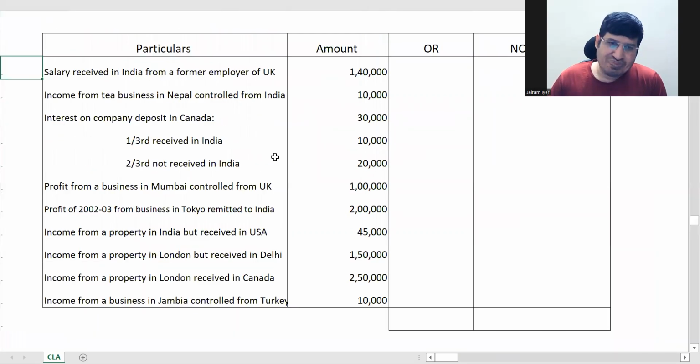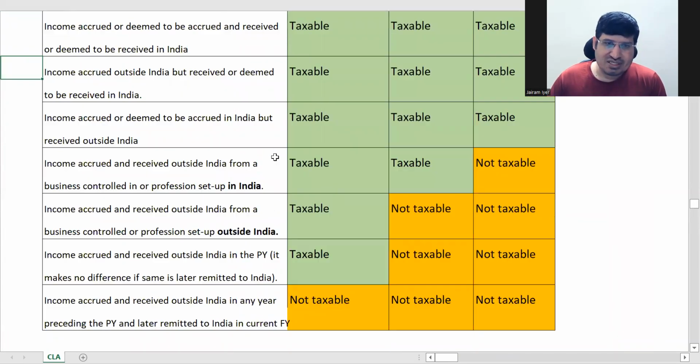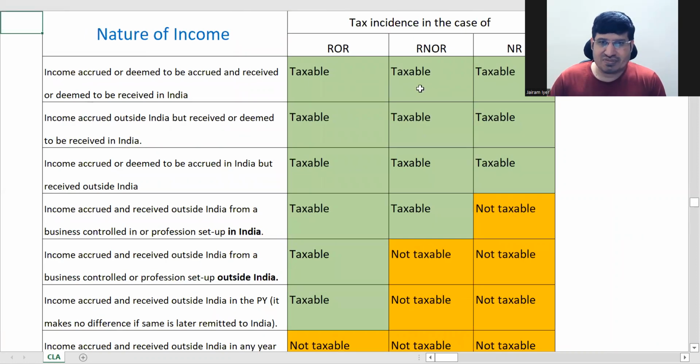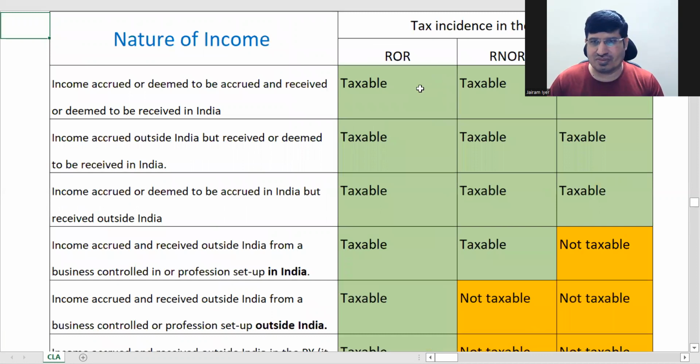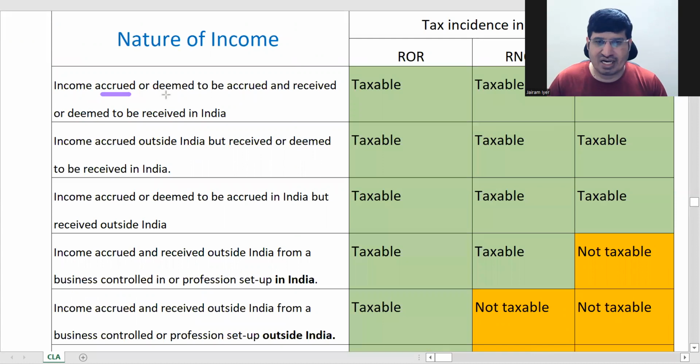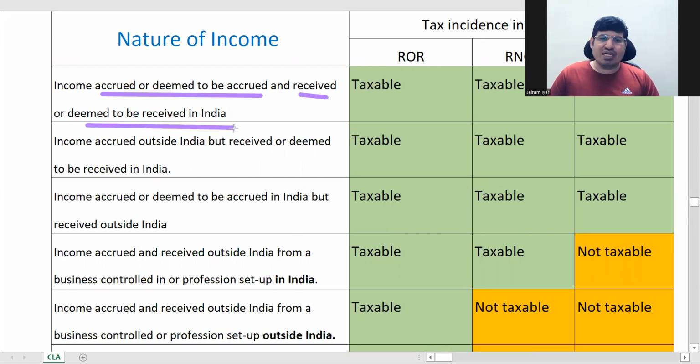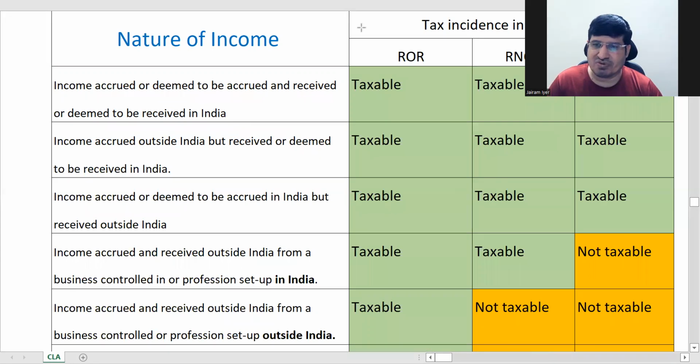Earlier we talked about income accrued or deemed to be accrued, and income received or deemed to be received. Now we are going to see the explanation of this: what comes under deemed to be accrued, what comes under deemed to be received, and all that.